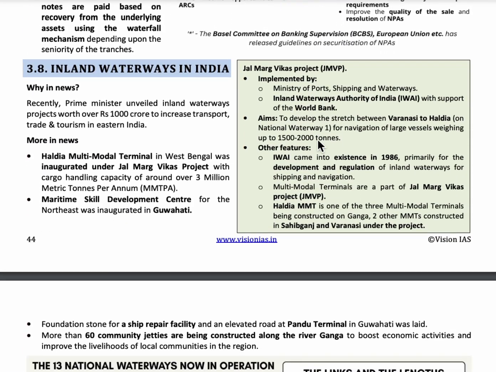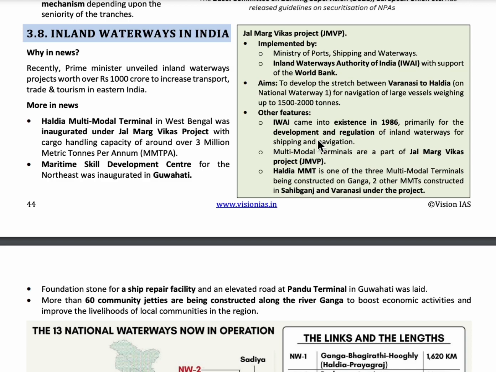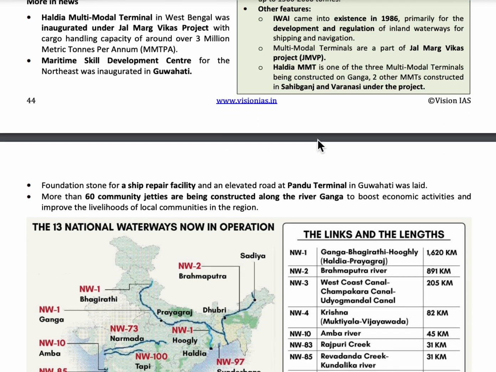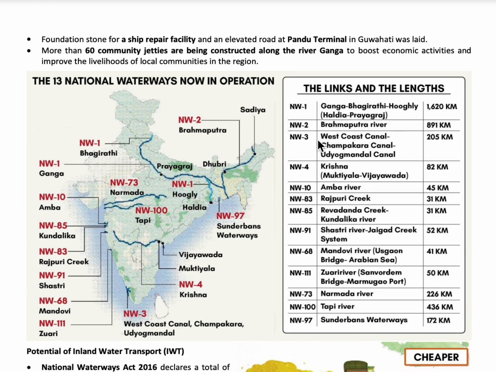The next topic is inland waterways in India. So there are 13 national waterways in India. The longest waterway is Ganga-Bhagirathi-Hooghly waterway, followed by Brahmaputra river, and the smallest waterway is the Sundarbans waterway. Okay, total there are 13 national waterways in operation in India.